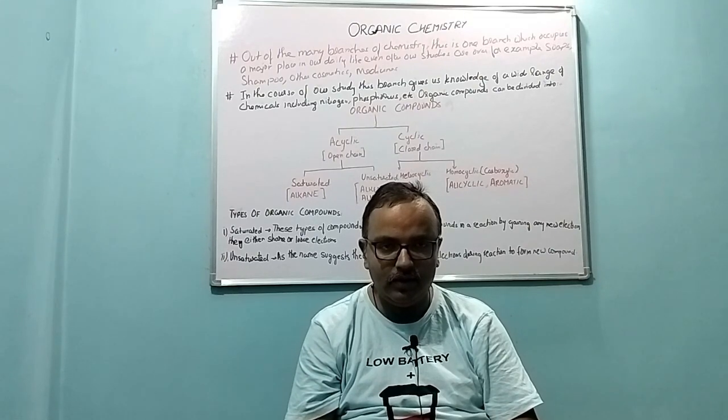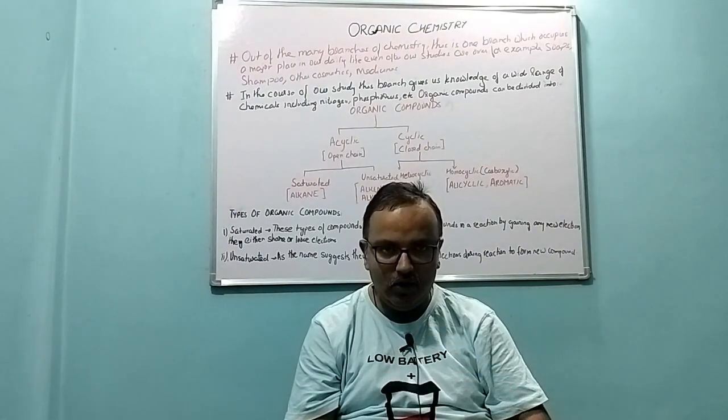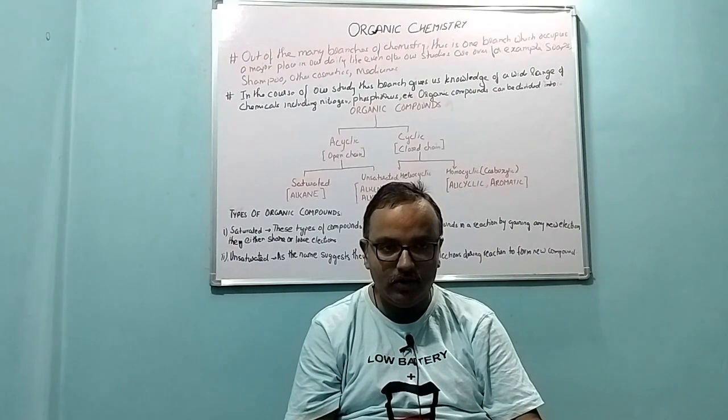So children, you must have heard that chemistry can broadly be divided into physical, inorganic and organic chemistry. These are the three main branches of chemistry. If we go into the details of the branches, there would be lots more to cover. Organic chemistry, as the name suggests, deals with any chemicals which are produced or released by any organism which has life.